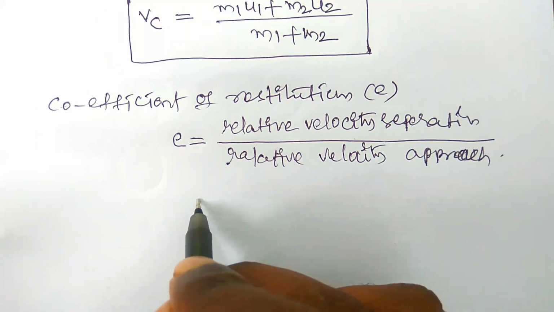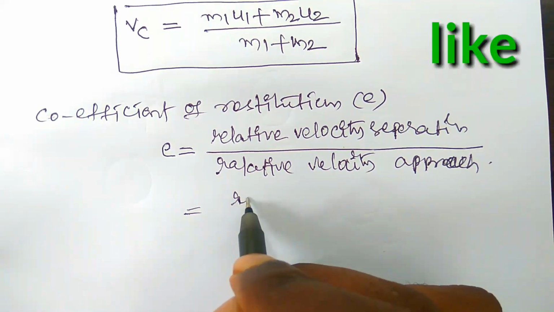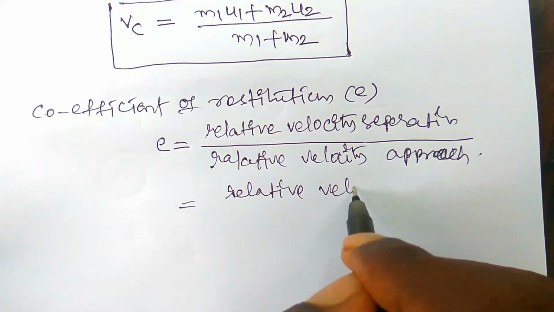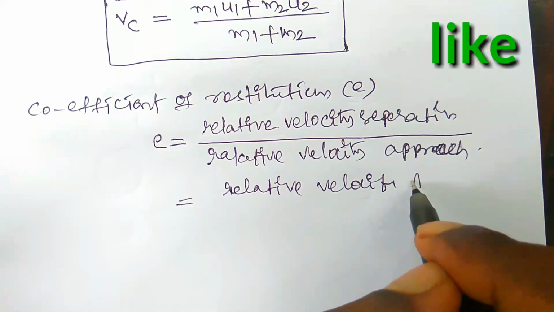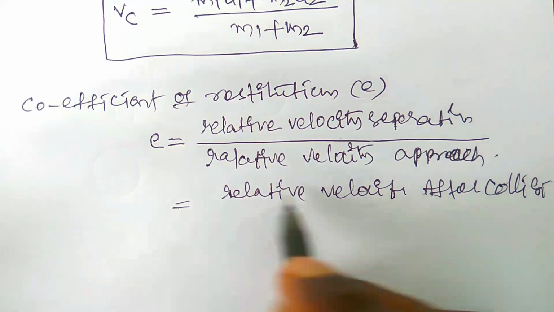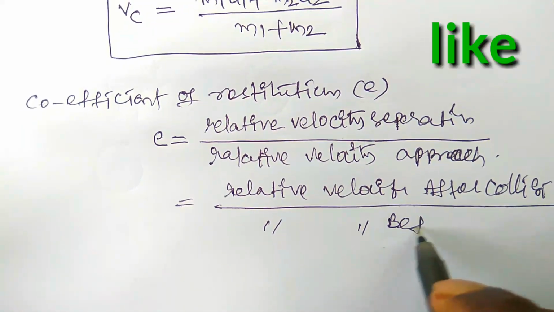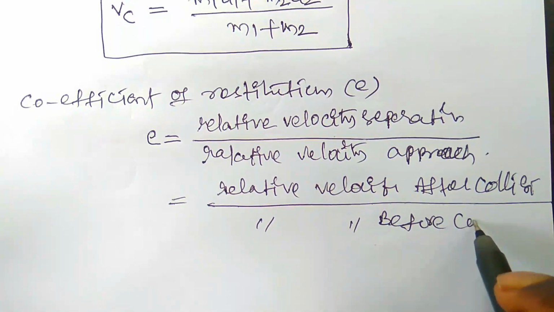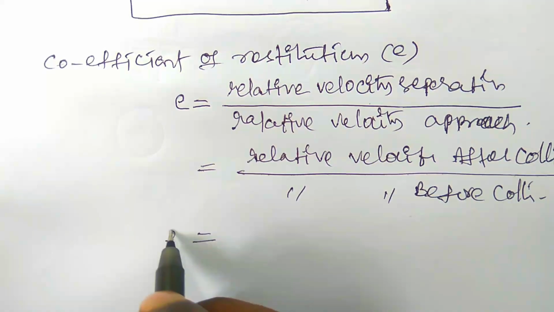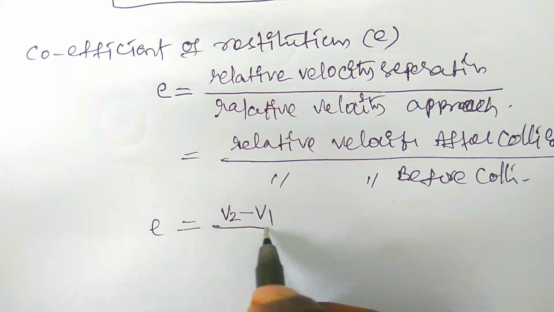Or it can be written as the relative velocity after collision and the relative velocity before collision. Both are the same. So you can write E is equal to V2 minus V1 by U1 minus U2, right?